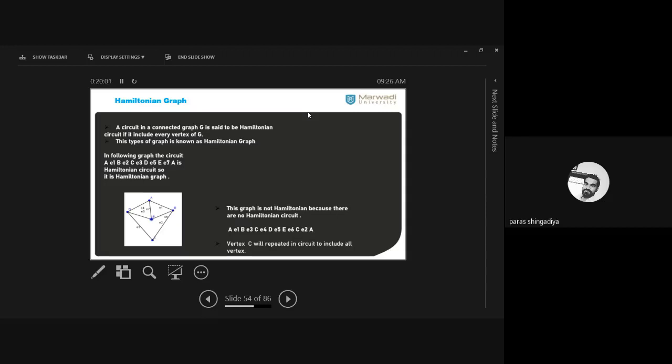In such a closed walk, in an Euler graph, we covered multiple possibilities of the vertex. We can visit one vertex more than one time, but here it is not applicable. Here we cover every vertex exactly one time. We visit any vertex exactly one time, except the starting and ending vertex.